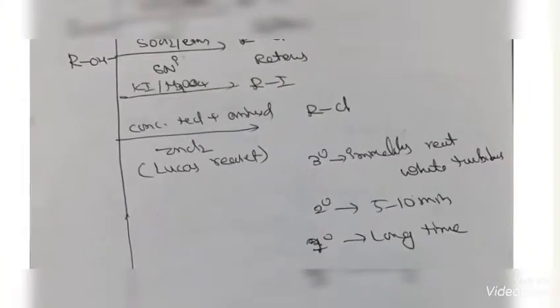And a very important reaction, the Lucas test, we can do with alcohols to distinguish primary, secondary, and tertiary alcohols by using concentrated HCl and anhydrous ZnCl2. Tertiary immediately gives white turbidity, secondary gives it in 5 to 10 minutes, and primary takes a long time. The white turbidity is due to the alkyl halide.